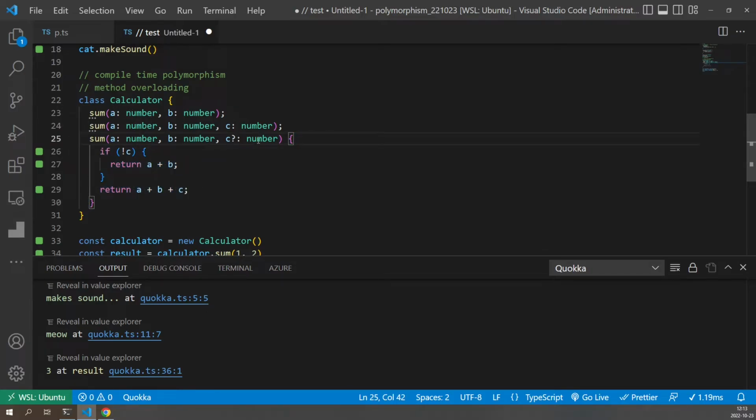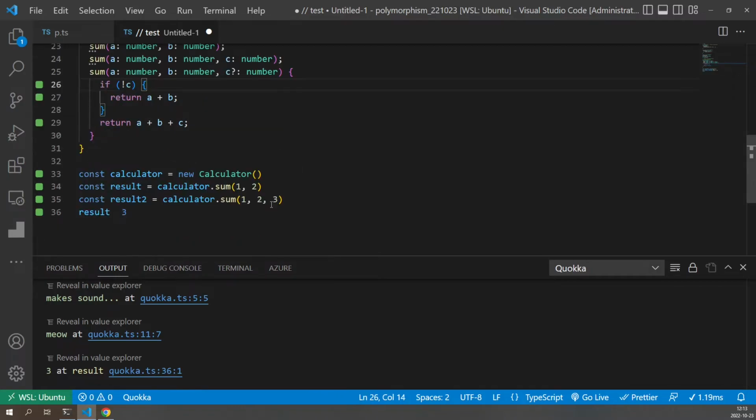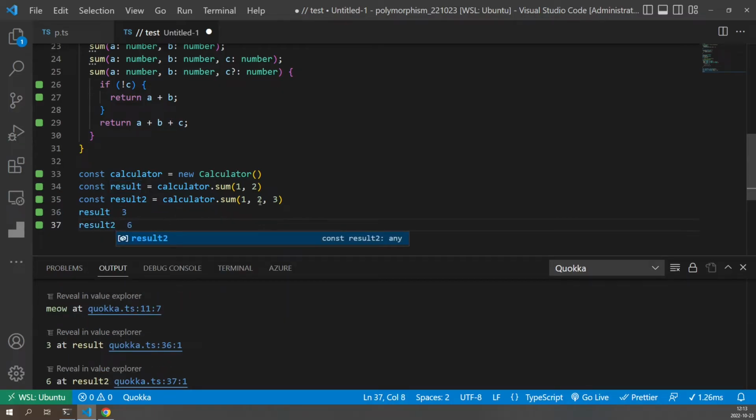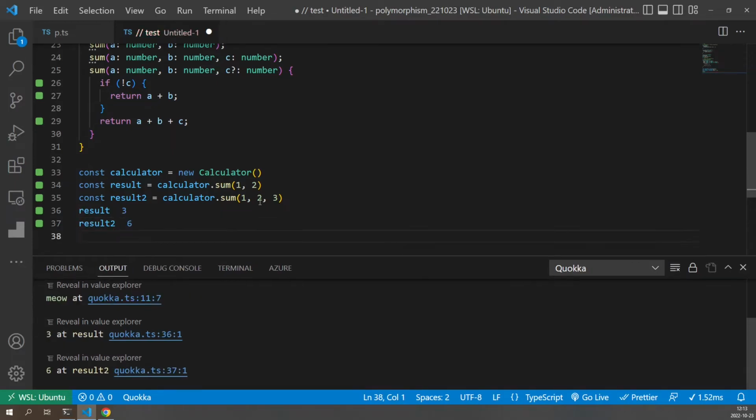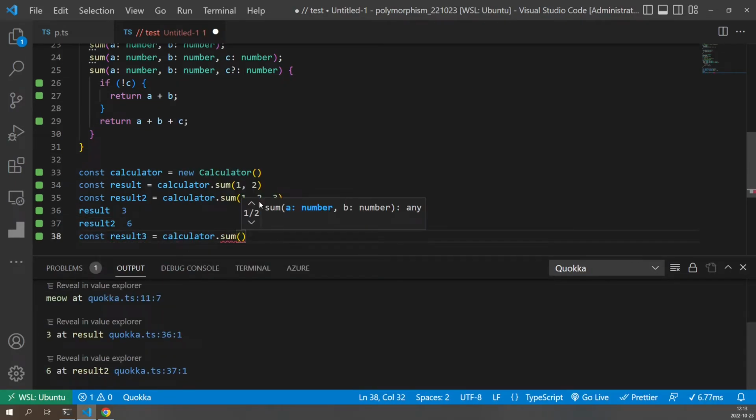Basically, you evaluate the different parameters. Since this is optional, I have to check if this is defined. If it's not, then I simply return a plus b. Otherwise, I sum all the values if they are defined. So now this should work. Now we see we don't get an error. If I say result 2, we get 6. So that's good. And also, if I want to say result 3, and I just say sum,